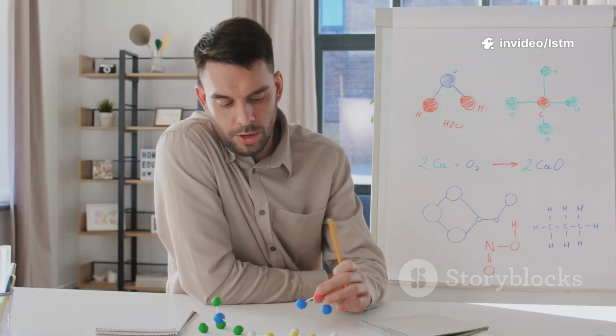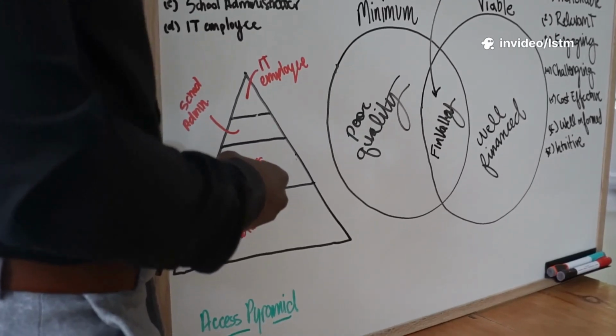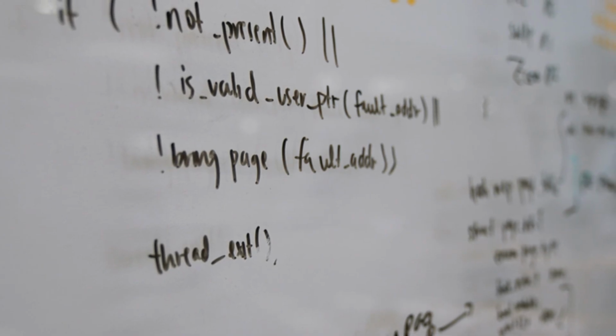Stop treating sequences like static data. Use LSTMs, a brain-inspired way to hold on to time. Here's how. LSTMs are a special kind of RNN with a memory cell that captures long-term patterns.